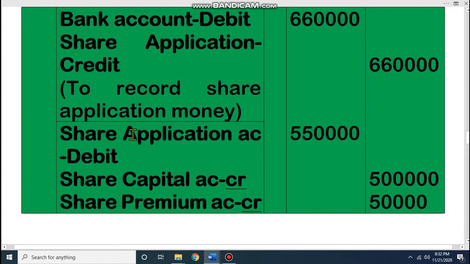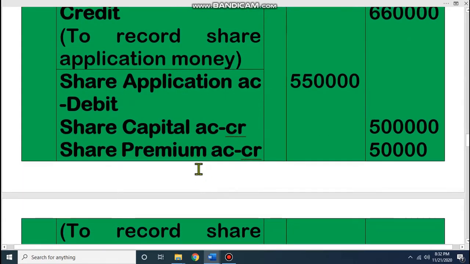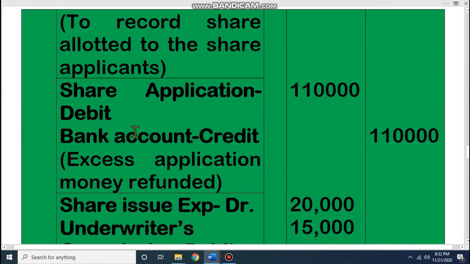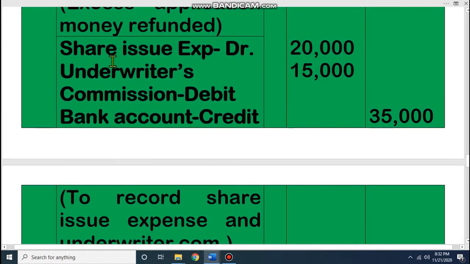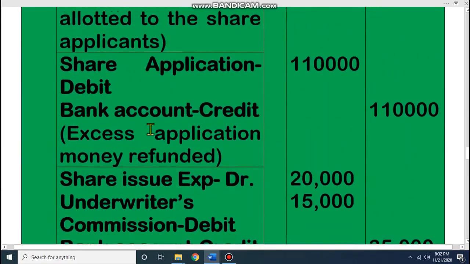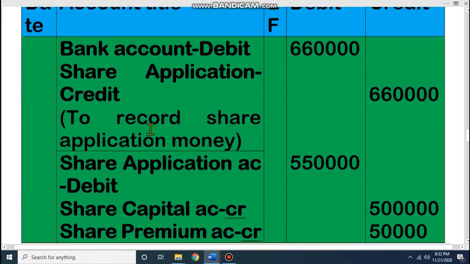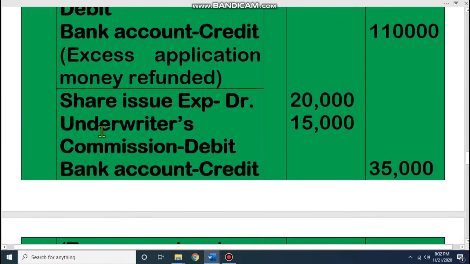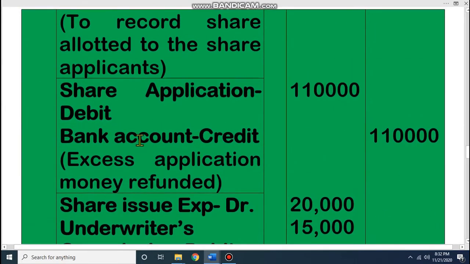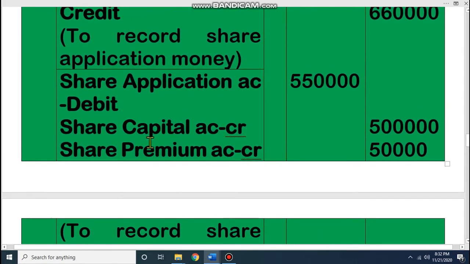Here we have a premium math, so share application account debit, share capital account credit and share premium account credit. Our third journal is share application debit, bank account credit. This journal is for returning extra application money. And the last journal is share issue expenses debit, underwriter commission, which is also an expense, that account debit, and bank account credit. These are the 4 fixed journals for these types of math. If there is no expense, the fourth journal will be omitted. If there is no extra application, the third journal will be omitted. That means we will not give that journal, but the first and second journals are fixed.